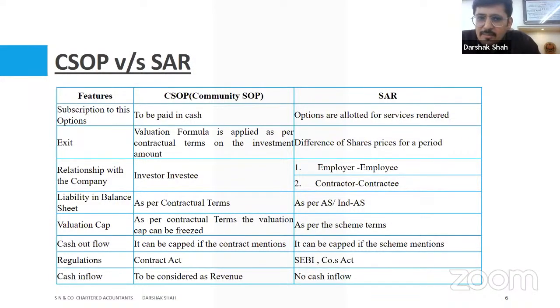Exit formulas are generally predefined, as I said, 50x, 10x, etc. And that is what is agreed at the agreement stage, at a contractual stage, and that's how these investments have been made. In case of SAR, of course, it is dependent on the markets, and the price is determined by the market, and at that differential price, you enjoy the benefit. That's the difference between CSOP and SAR. Taking it forward, in CSOP there is an investor-investee relationship. In SAR, it is an employer-employee relationship, or maybe a contractual relationship. So either of them is available for SAR.